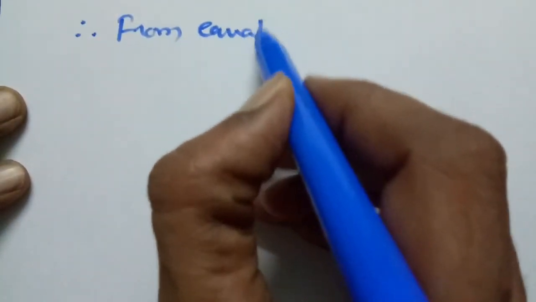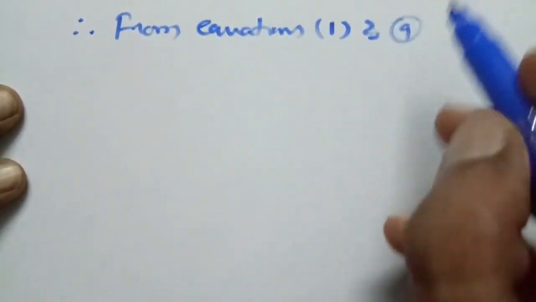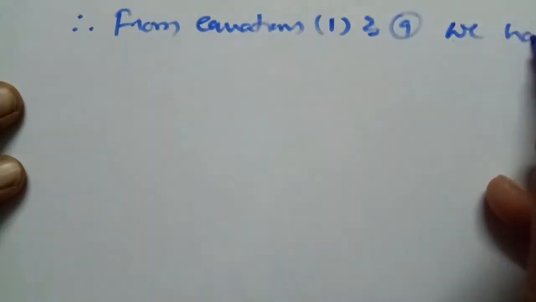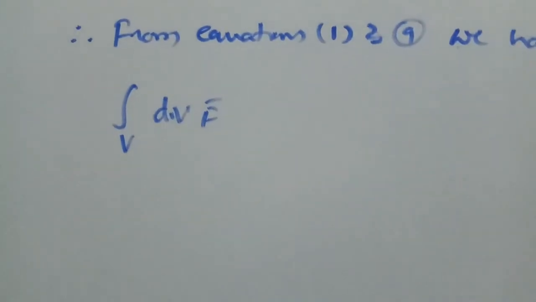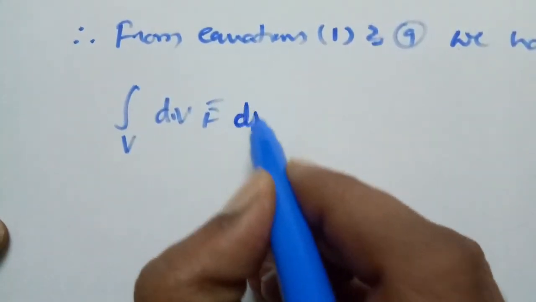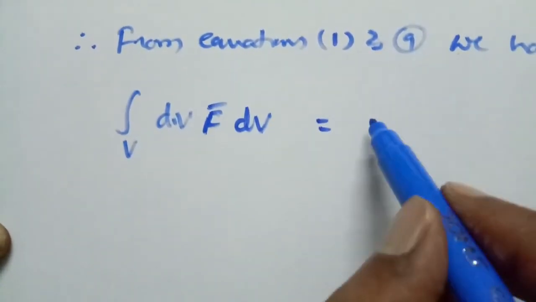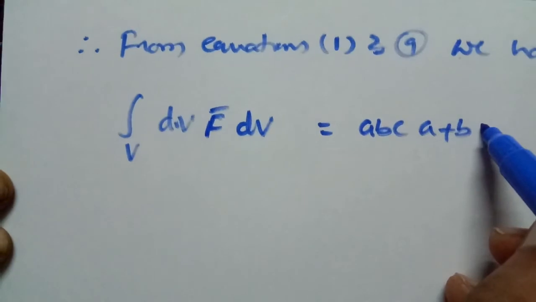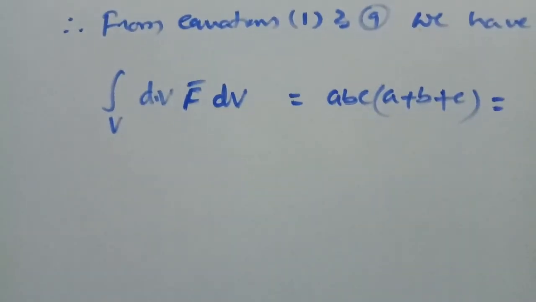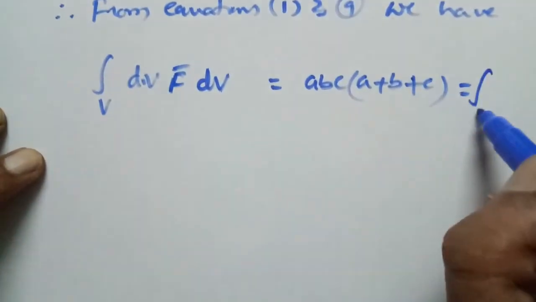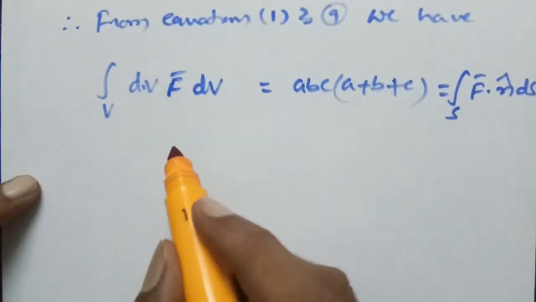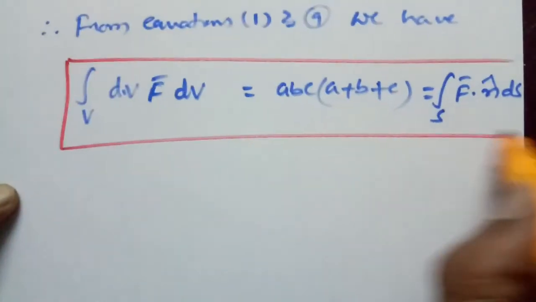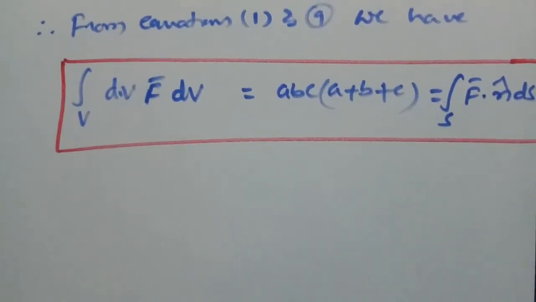Therefore from equations 1 and 9 we have the integral over V of div f bar dV is equal to abc into a plus b plus c, that is equal to the integral over S of f bar dot n cap ds, which shows that our theorem, the Gauss divergence theorem, is verified.